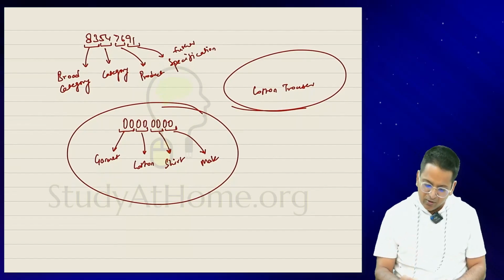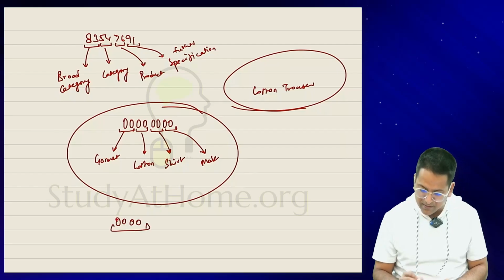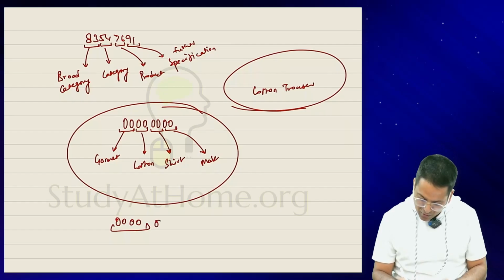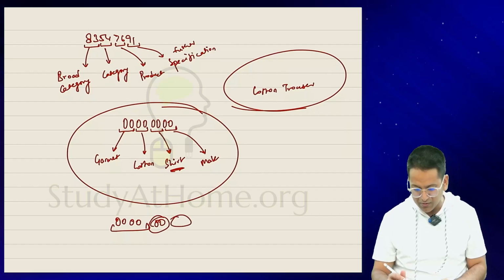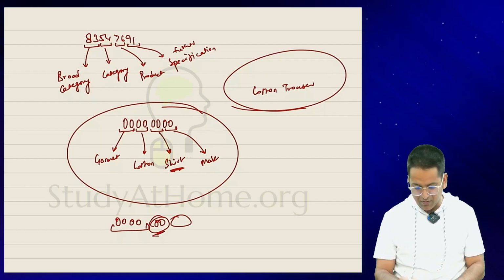Cotton garment is there only. So the first 4 digits will be common. In place of shirt, these 2 digits will change. This was for the shirt, so something else will come. And then if there is male or female, that will change. However, the code for male and female will be the same, so this digit will change.